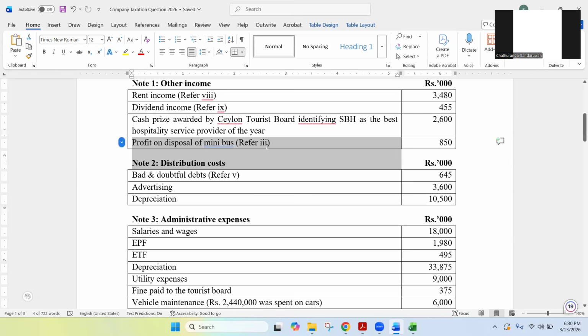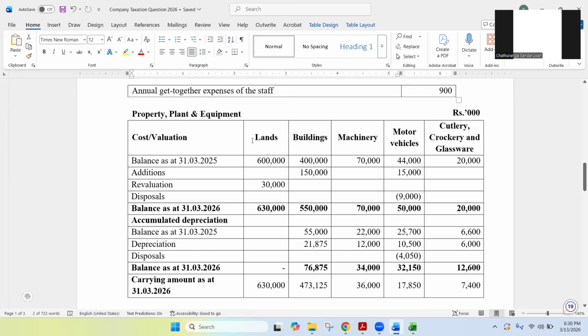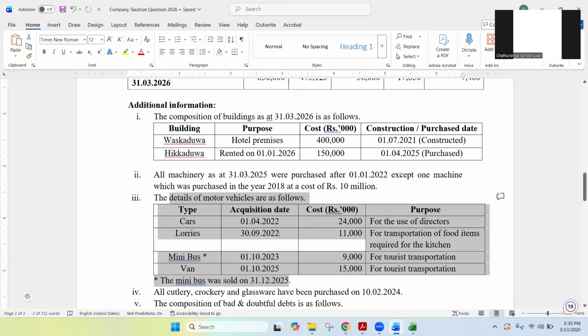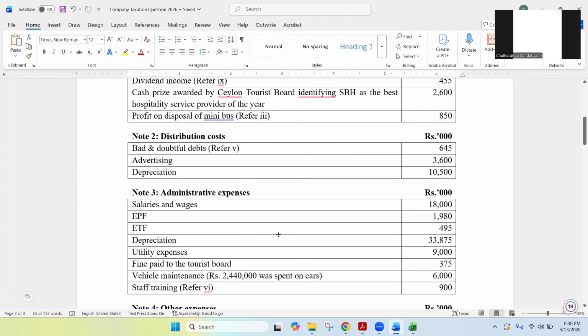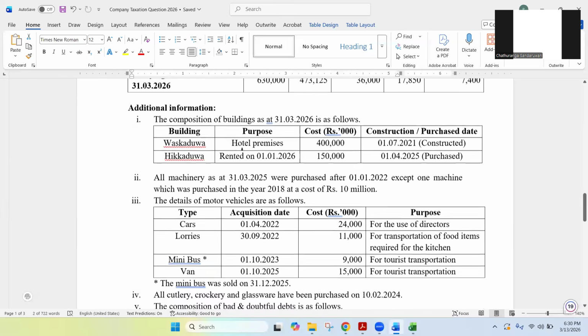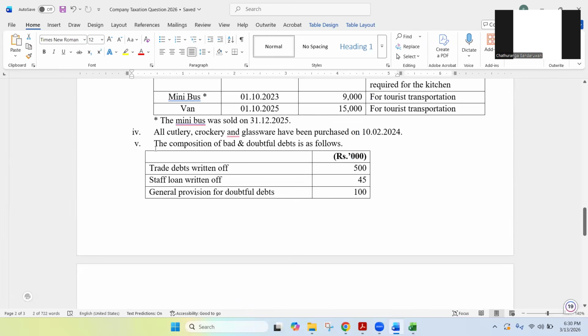That is also done. And I'm going to the next note. Profit on disposal of minibus, note number 3. Note number 3, we have already read. Now we know what the minibus is, what the date of acquisition is, date of disposal and all. That is about this PPE minibus. Okay, that we already know. And then distribution cost, bad and doubtful debts. You have note number 5, bad and doubtful debts.